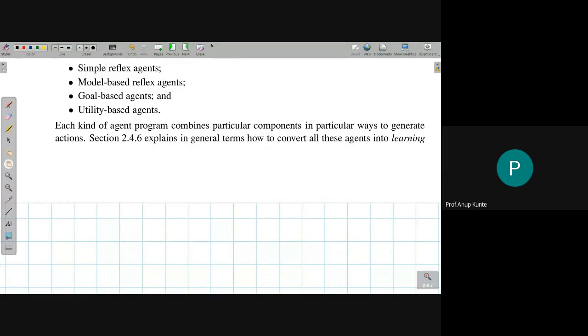Now this is a bit tricky portion, wherein some of the books you read, they will only say that there are 4 agent programs or the agent types or agent architecture types. They variedly refer to it. But I would prefer myself to add the table driven agent as the 5th one and the learning agent as the 6th one. So this 4 plus 2 I generally prefer to add, but it is up to you. At least you should mention these 4 as agent types whenever somebody asks you a question.